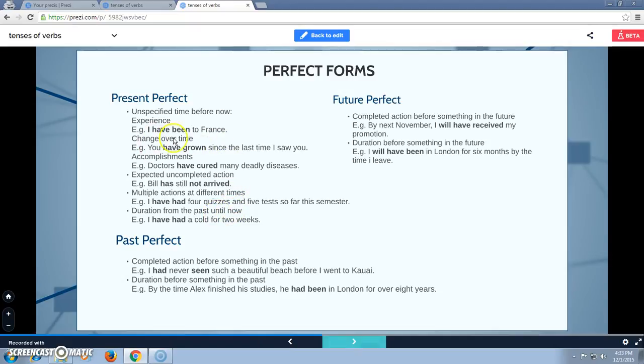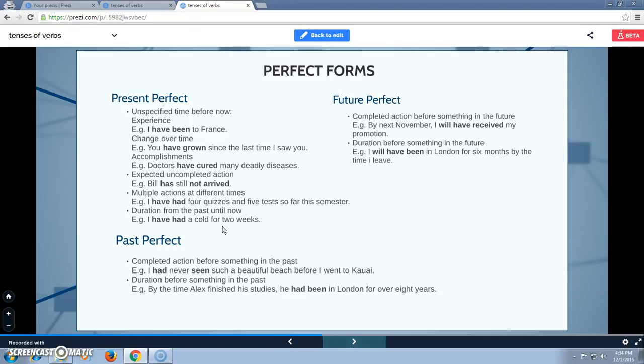Example: I have been to France. You have grown since the last time I saw you. Doctors have cured many deadly diseases. Bill has still not arrived. I have had 4 quizzes and 5 tests so far this semester. And lastly, I have had a cold for 2 weeks. So, will you give me an example of present perfect? Okay.